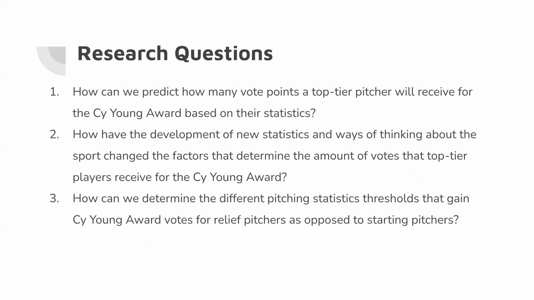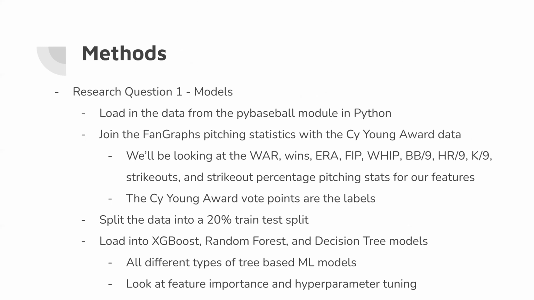So our research questions are, first, how can we predict how many vote points a top tier pitcher will receive for the Cy Young Award based on their stats? Second, how have the development of new stats and ways of thinking about the sport changed the factors that determine the amount of votes that top tier players receive for the award? And finally, how can we determine different pitching statistics thresholds that gain award votes for relief pitchers as opposed to starting pitchers?